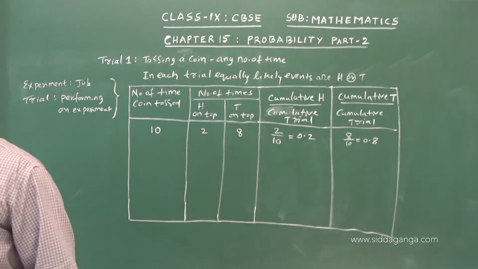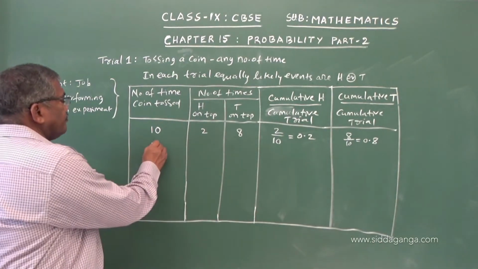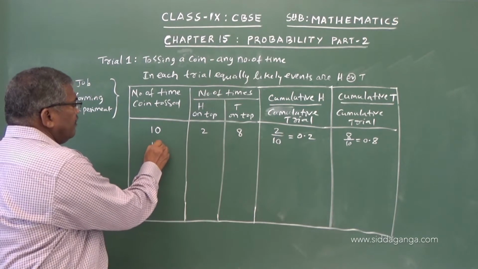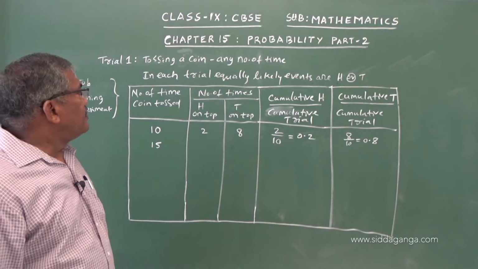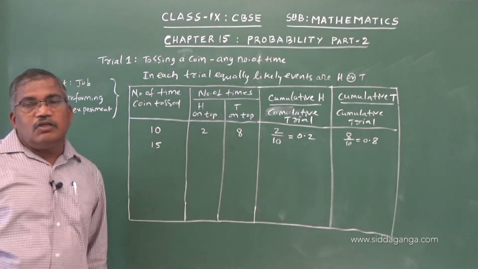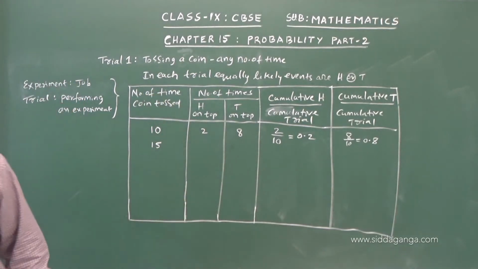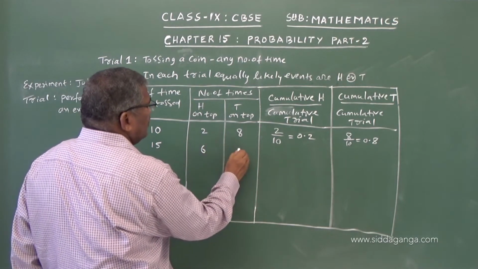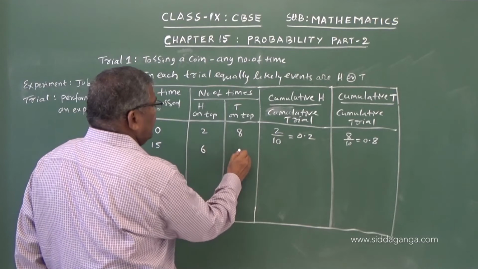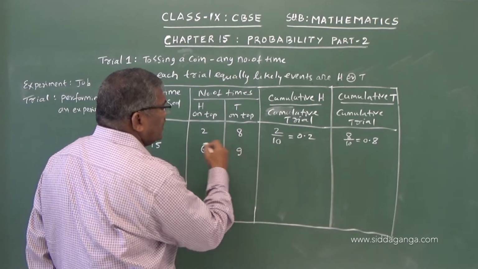Now, suppose we enhance the trials, and 15 times the coin is tossed and the results we obtained are, say, 6 times head and 9 times tail.